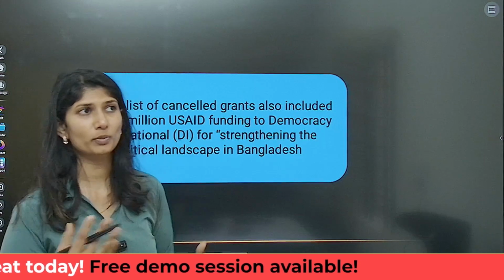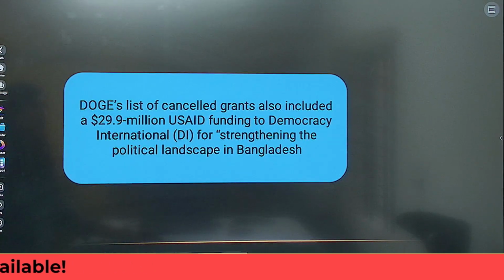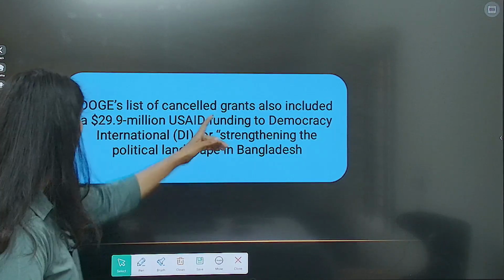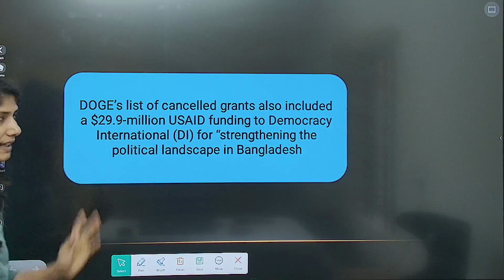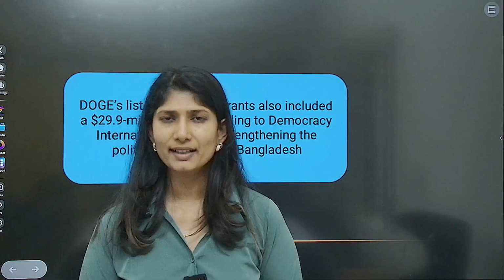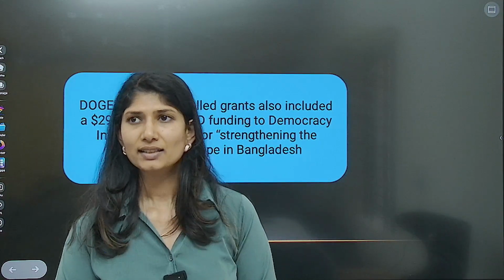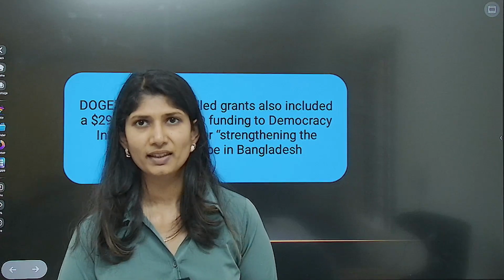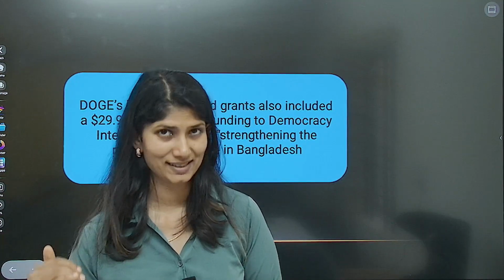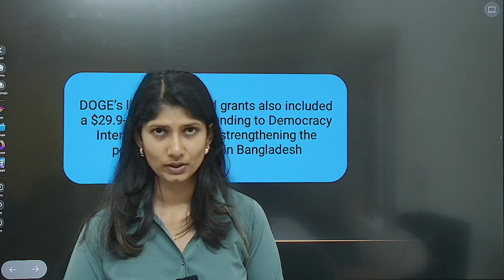Now, like I told you, in trying to maintain governmental efficiency, they are trying to cut down wasteful expenditures, and they found that this is also one of those, where they have cancelled 29.9 million USAID funding to Democracy International for strengthening the political landscape in Bangladesh. Understanding? Regarding comments, the USAID website has been closed as of now. Asked by various sources for confirmation whether this is true, all of the organizations have remained silent or have not yet come up with answers. We have to watch and see what is going to happen.